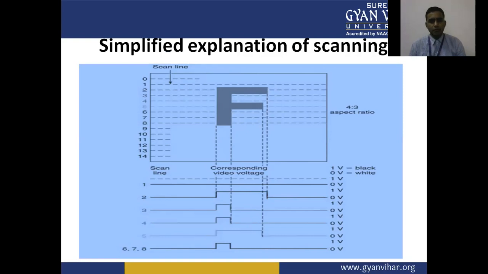In the next section, we have a simplified explanation of scanning. By this picture, you are able to understand how the image is scanned. Here we have a TV camera screen, and in the camera screen we have a figure F, which has to be scanned, amplified, transmitted and pictured on the display of the TV set.